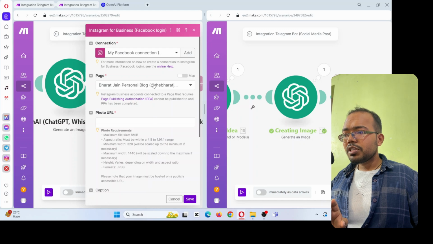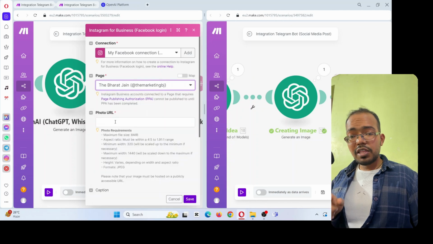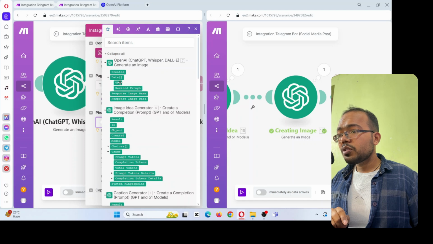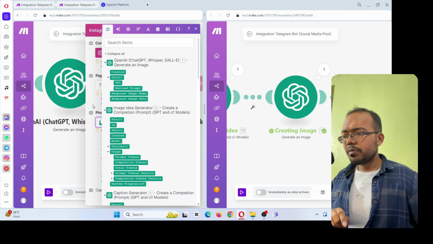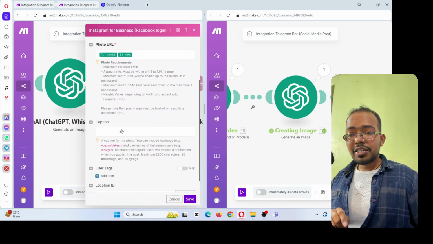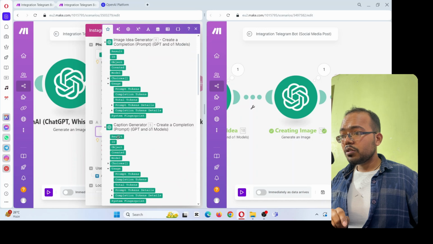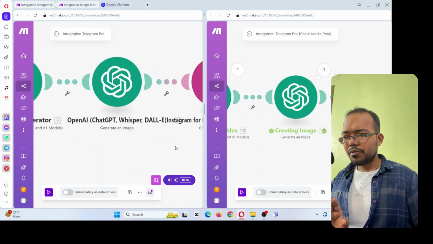Now I simply choose the page where I want to do the posting. So I will choose my page. In the photo URL, you have to click here and choose this URL, which was generated in the last step. And in the caption, because we already generated the caption, which is over here, choose this, and done. No other thing you have to do. This is all enough, and click on save.